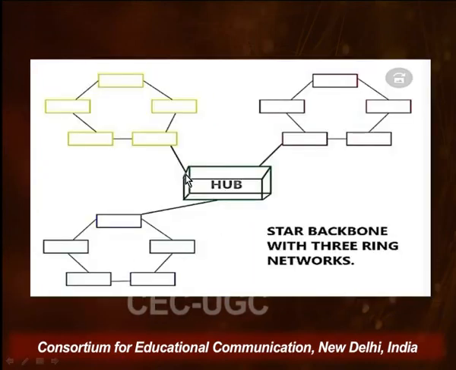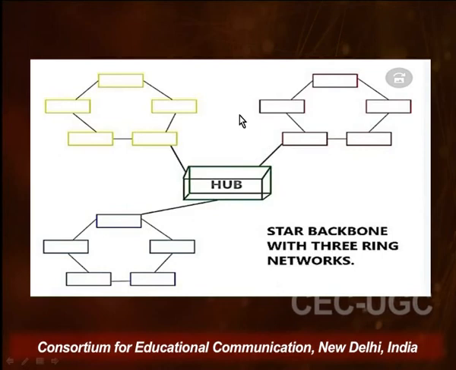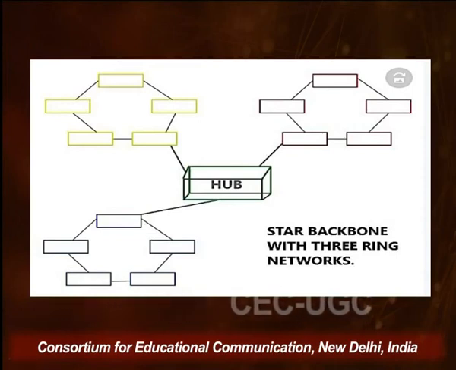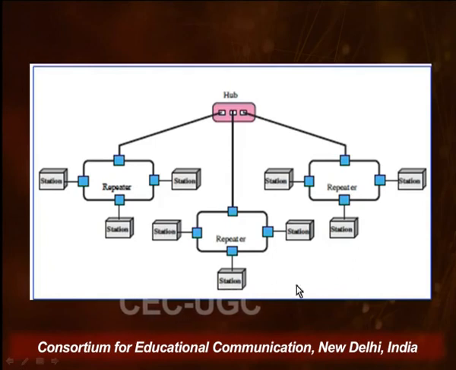Let me show you something which is not desirable. If a diagram is shown like this, then usually we do not consider it a good depiction because no computer can be connected with just a piece of wire. It is just not possible. You have to go through your switches and your repeaters. So this is also a star backbone with 3 ring networks, but the depiction is not appropriate. This is the way you should show a star hub with these 3 ring networks showing the repeaters.